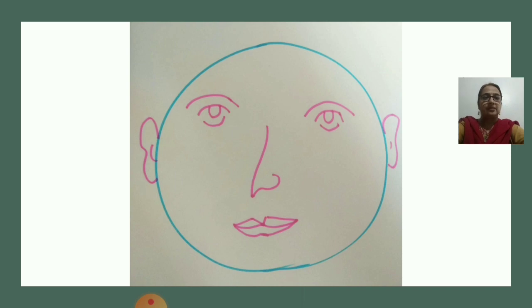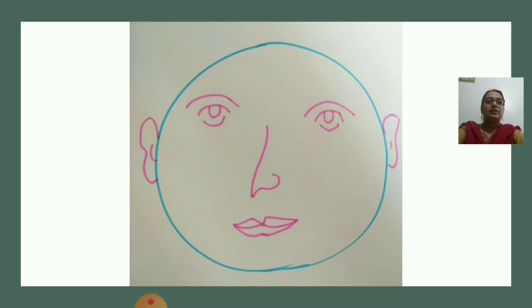Exactly, you are right. Because in this picture, the parts of the face, which are eyes, ears, nose and lips, are at the correct place and they are giving us proper sense. So that is why it becomes very clear for us to identify the picture.